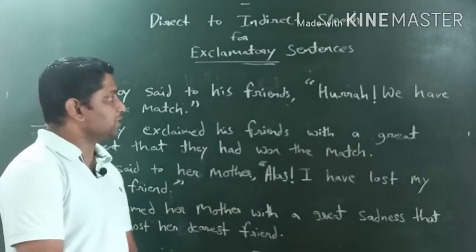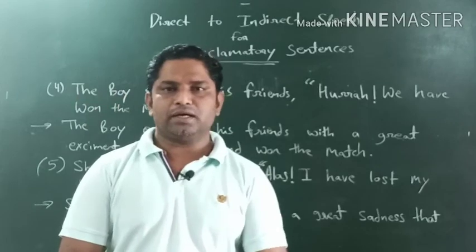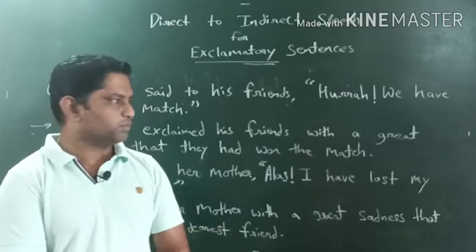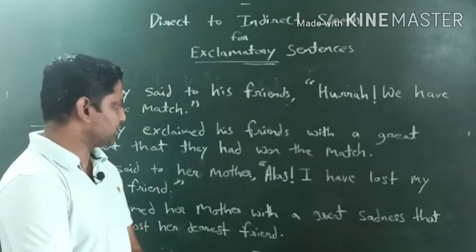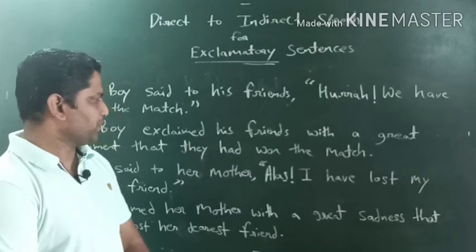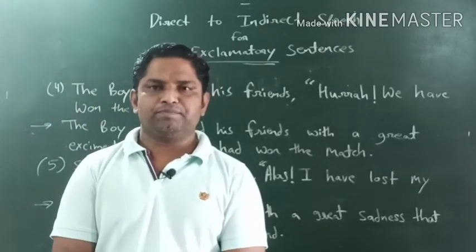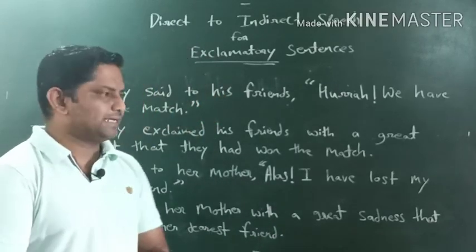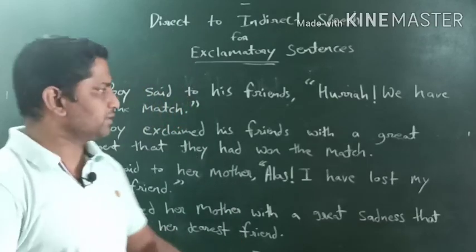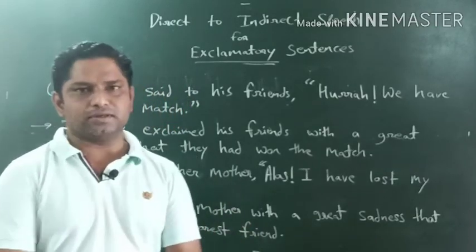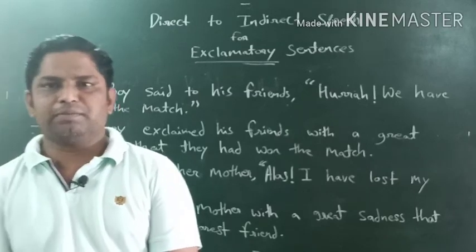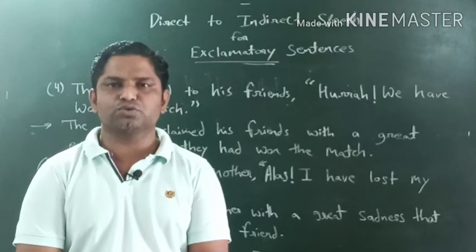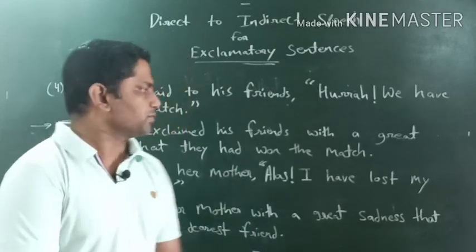आप इस पे practice कर सकते हैं, but by following the rules, there are almost 30 or 35 rules I have taught you, and you have mentioned in your copy also. So go through that and do practice for it. Okay, इसका practice करेंगे आप. If you find any problem, then you watch the video again and again, right, whenever you get the time, and you keep touch with that, right? And I think like this is quite enough. So this is done with exclamatory. In next video very soon I'll bring direct to indirect speech for imperative sentence. It has also rules, उसमें भी बहुत कुछ नियम्स हैं, तो वो भी देख लेंगे हम.